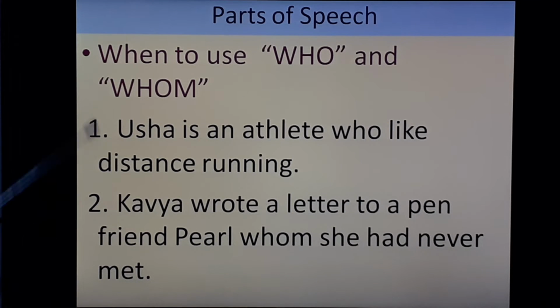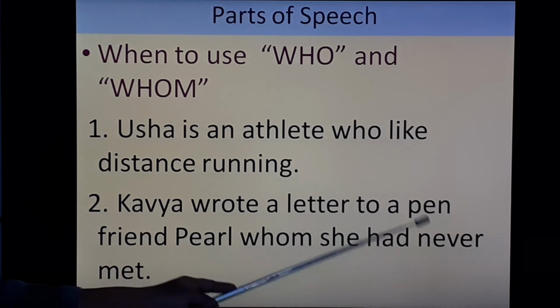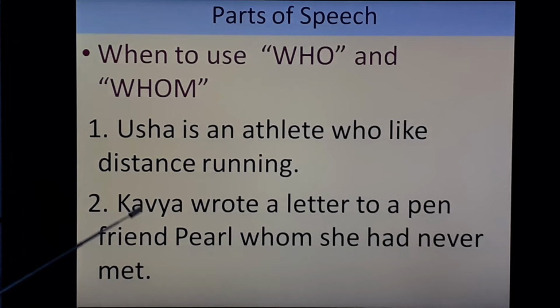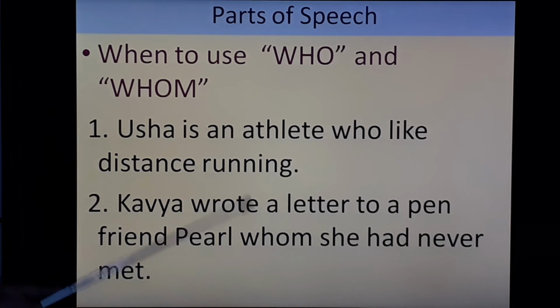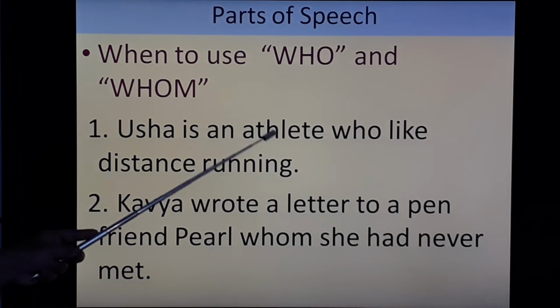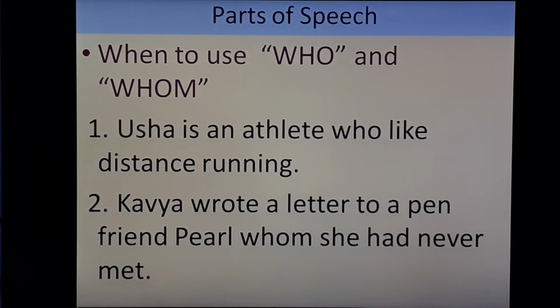Let's see the second sentence. Kavya wrote a letter to a pen friend Pearl whom she had never met. So here Kavya is the subject. And here we are talking about pen friend Pearl whom she had never met. That's why whom is used. So when you want to talk about the subject, you have to use who. When you want to add something about an object, you need to use whom and not who. Hope your doubt is clear.